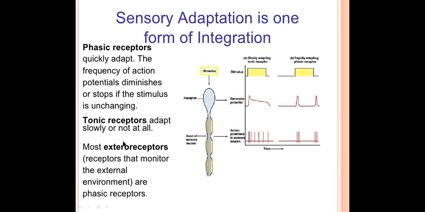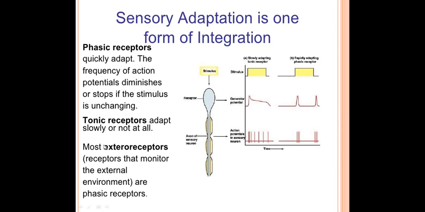If we think deeply, we can understand that these exterior receptors are receiving the stimuli coming from our external environment. Internal receptors do not adapt quickly, whereas exterior receptors adapt quickly. Why?